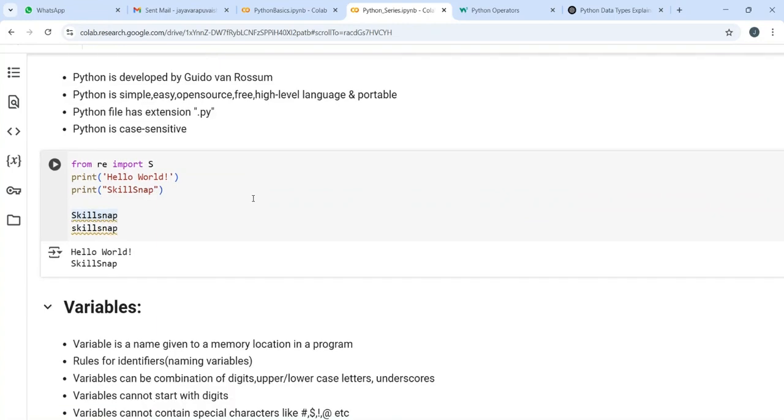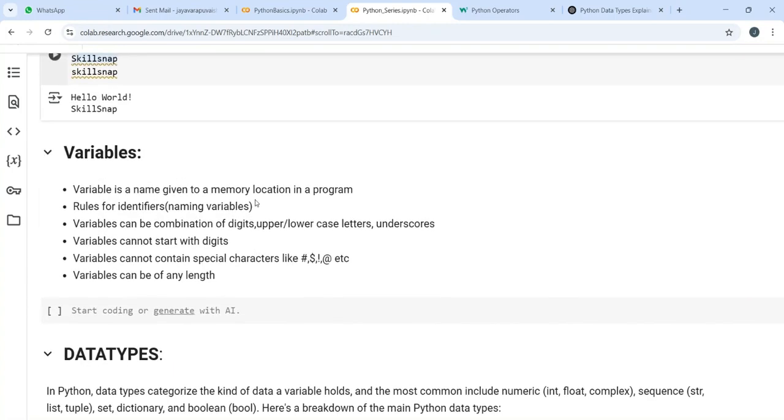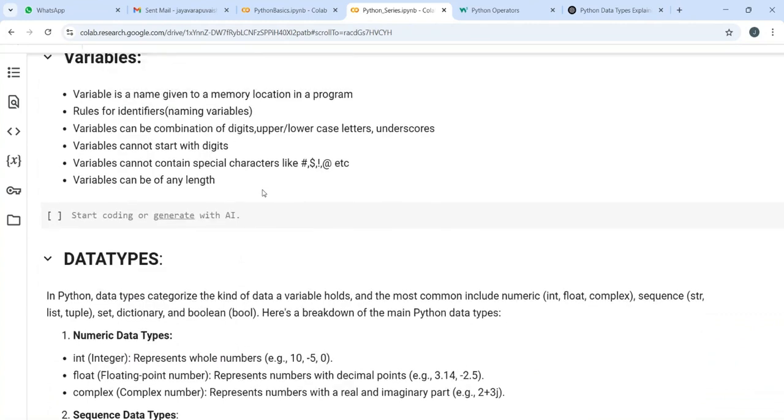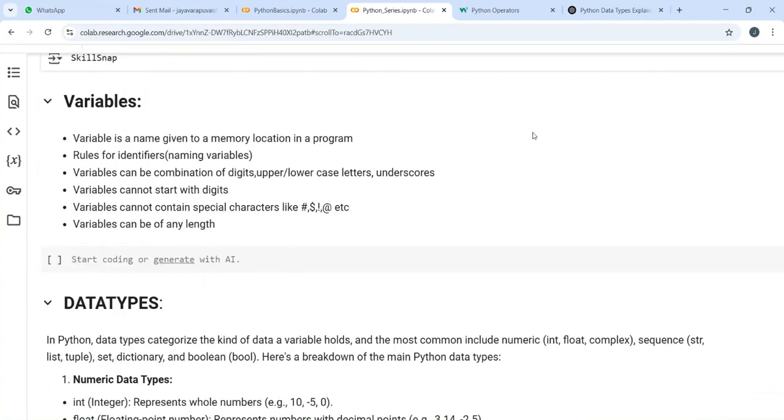And let's just go to variables, which is one more interesting topic. If you have learned maths, like all of us have learned maths, right? We have played with variables, we have played with algebra, we played with those x and y's. Similarly, in Python or in any programming language, a variable is just a name. X is a name, X is a variable, right? So that variable has a name. Okay, that variable is a name actually.